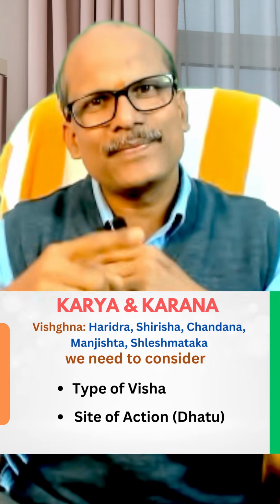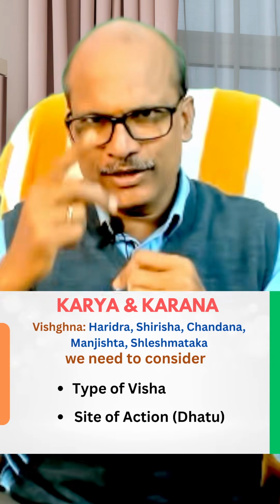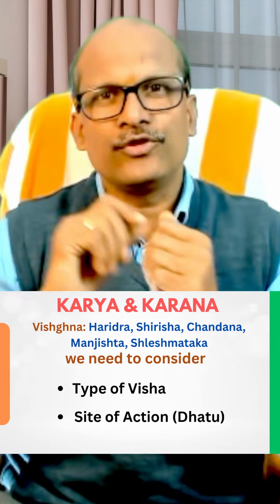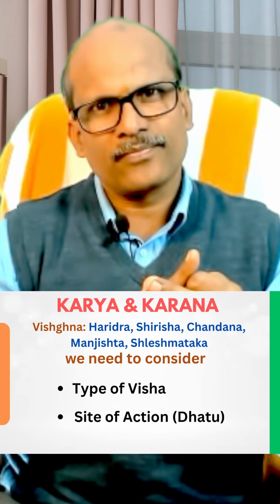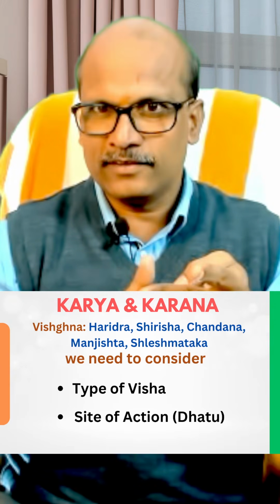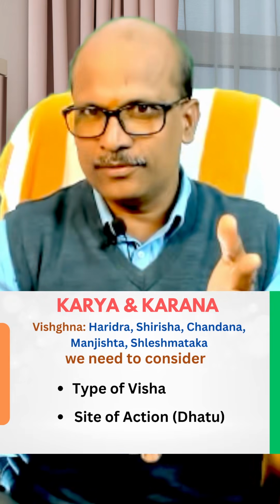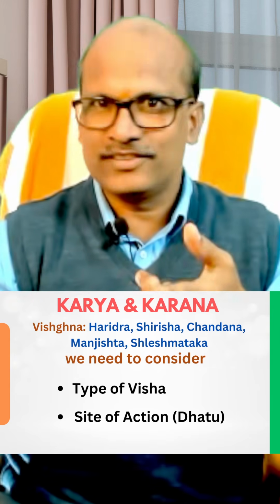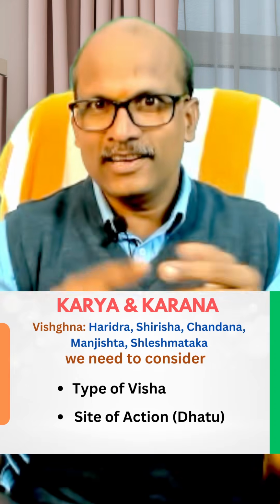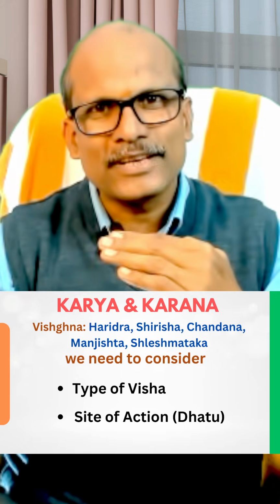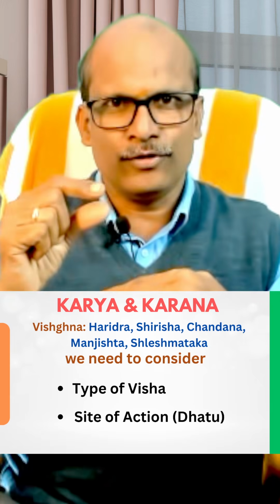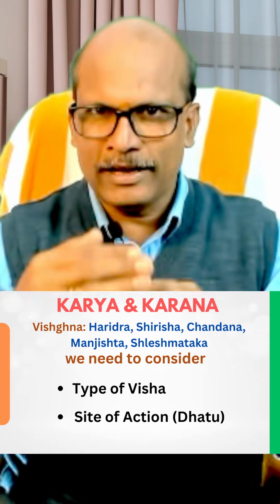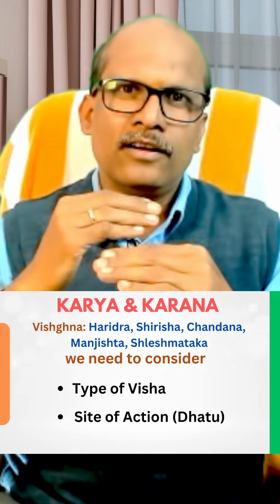While selecting the drugs acting on Karana, there are minimum two things I usually give importance to. The first one, for example in Visha, is the type of Visha. Is it Sthavara Visha or Jangama Visha? In Jangama Visha, Sarpa Visha, Luta Visha, Kita Visha, or Mushika Visha. For example, Shleshmataka is very good for Luta Visha. Sirisha is said to be very good for Darvikaradamsha. Likewise, we are selecting based on the type of Visha, the nature of the Hetu.